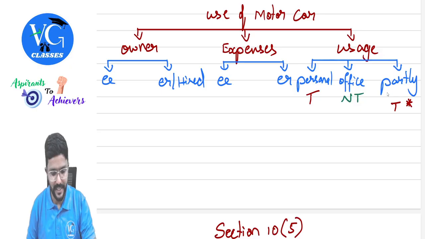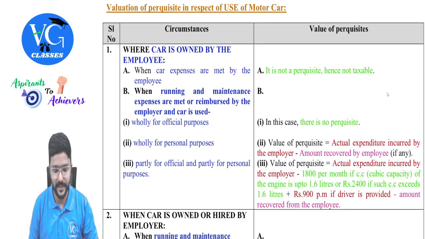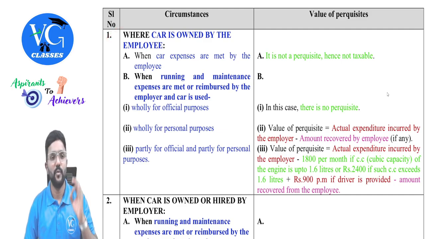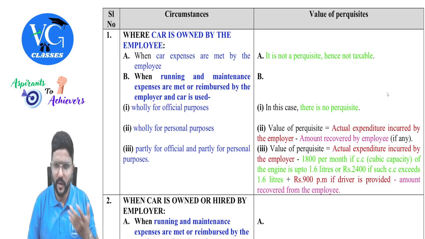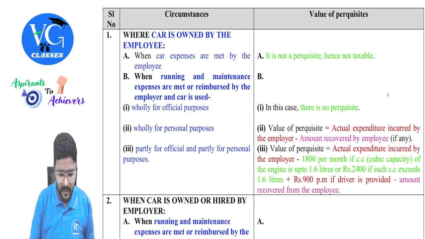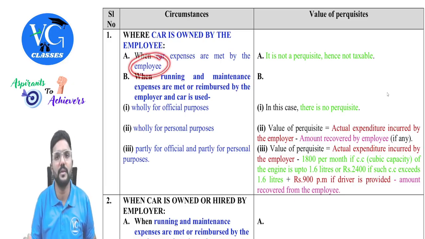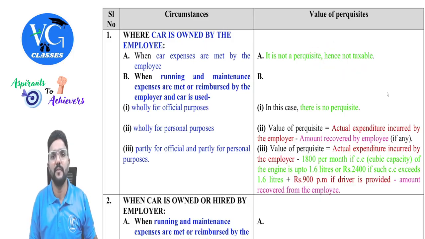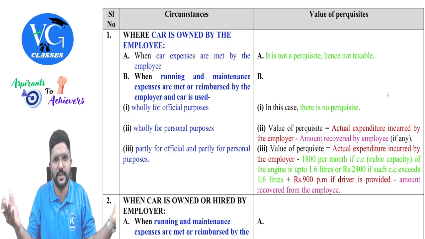Now we will get into the provision. First scenario: car is owned by employee. Car is owned by employee means he is not getting any benefit with respect to car. Expenses are also incurred by employee. That means he is not getting any benefit, so nothing is taxable for him. For whatever purpose the car might be used, nothing is taxable for him. Why so? Because he is not getting anything free of cost.